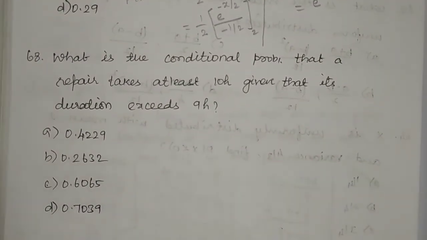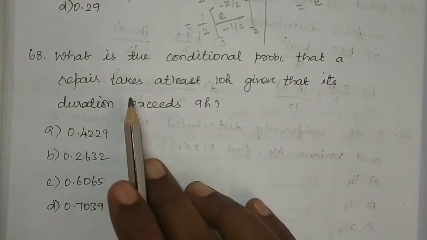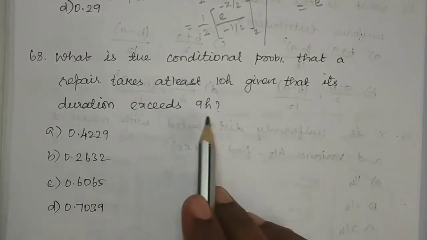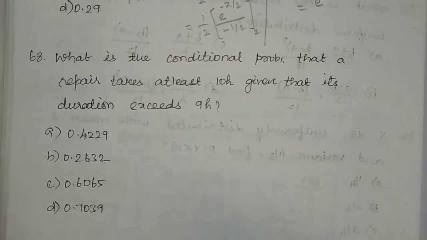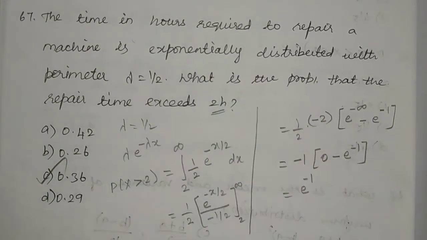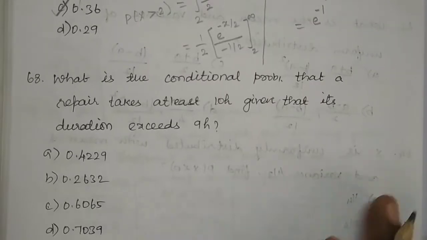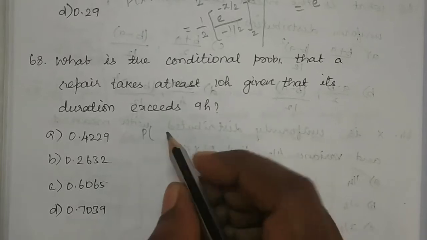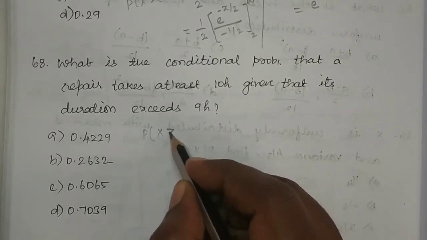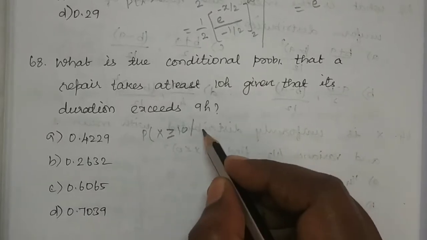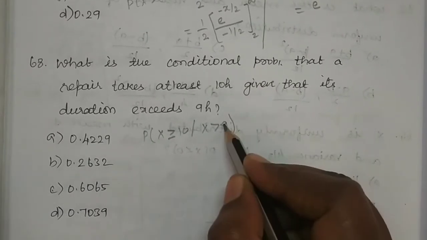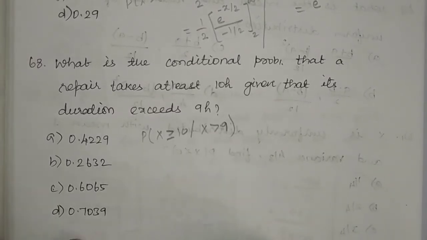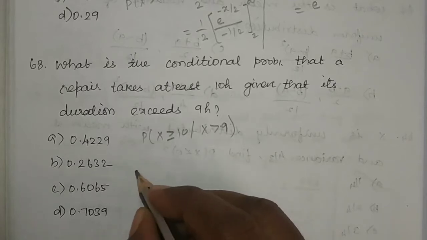Then next one, what is the conditional probability that a repair takes at least 10 hours given that its duration exceeds 9 hours? For the same problem, they have simply asked the conditional probability here. So probability of x greater than or equal to 10 given x greater than 9. So we have to find out this one. For that we are using the memoryless property of exponential distribution.